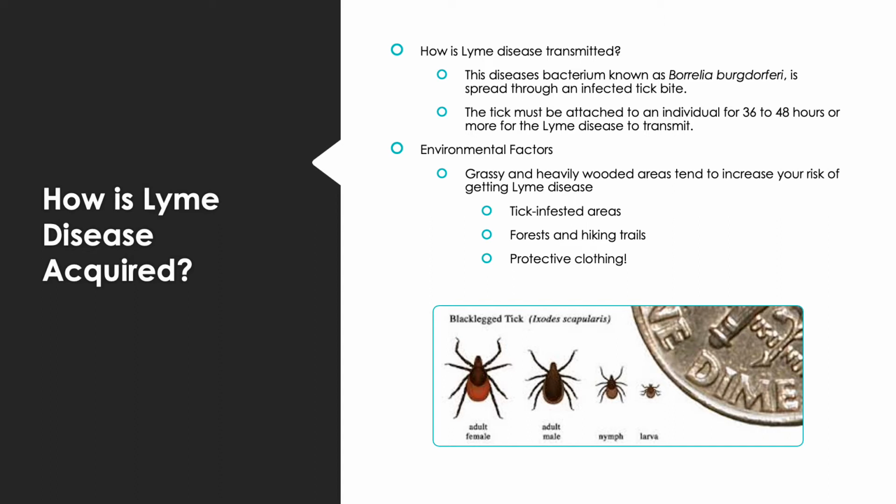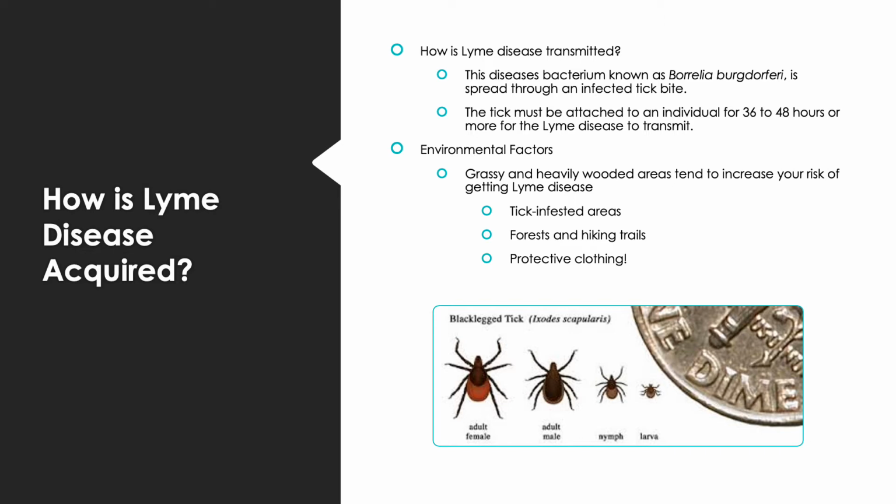Ticks can also attach to any part of your body. This includes the groin, armpits, and scalp, which are hard to see areas on your body, so you have to be careful. Environmental factors include grassy and heavily wooded areas. These tend to increase your risk of getting Lyme disease just because they're really tick infested. There are a lot of ticks, and it just raises your chance of being bitten by one of them.